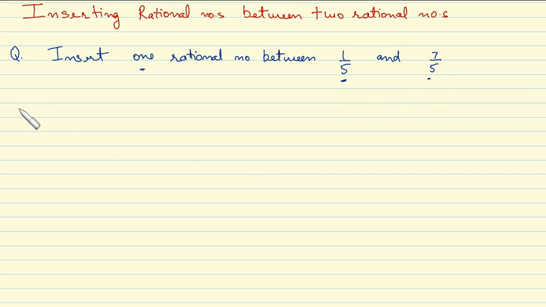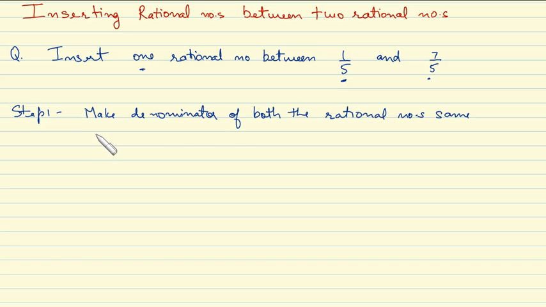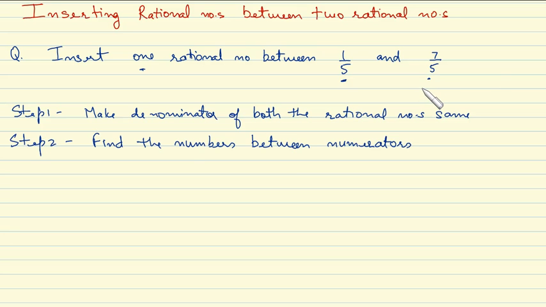So the step 1 is make denominator of both the rational numbers same. But in this case, luckily, we have both the denominators as same only. Okay. Now the step 2 will be find the numbers between numerators. Here in numerator we have 1 and in another numerator we have 7, and in denominator we have 5 and 5.